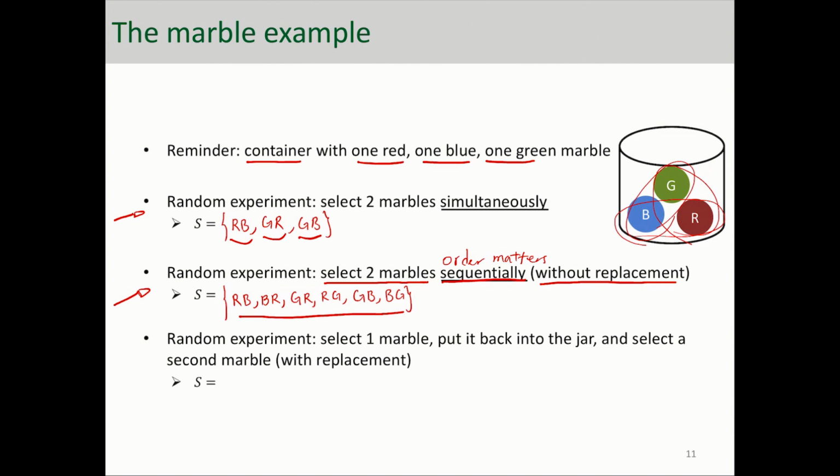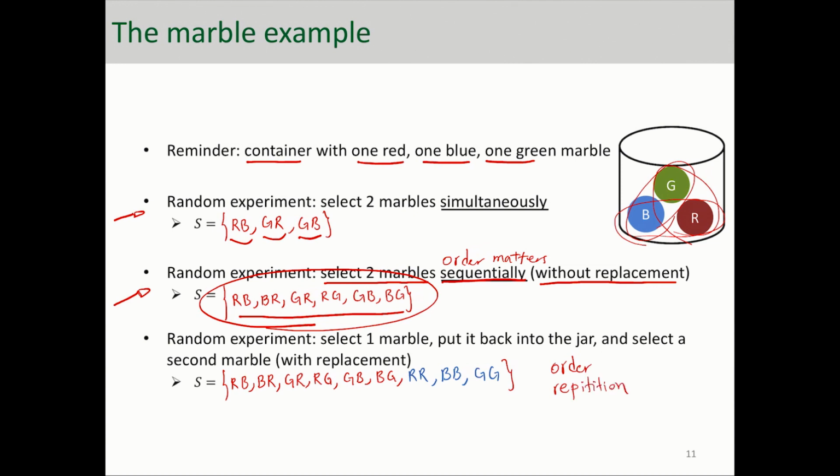So basically you can have red-red, blue-blue, and green-green, in addition to the outcomes that you have here. So I'm going to write them down here. What happened here is we had order that mattered and also repetition. So you can see here that with the same container and the same marbles, we can define different random experiments because they have different sample spaces.